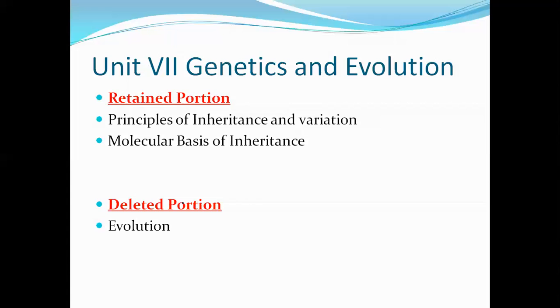When we study the principles of inheritance, we are going to stick only to genetics. You all must be aware of the Punnett square, yes or no? The different types of test cross which are done.